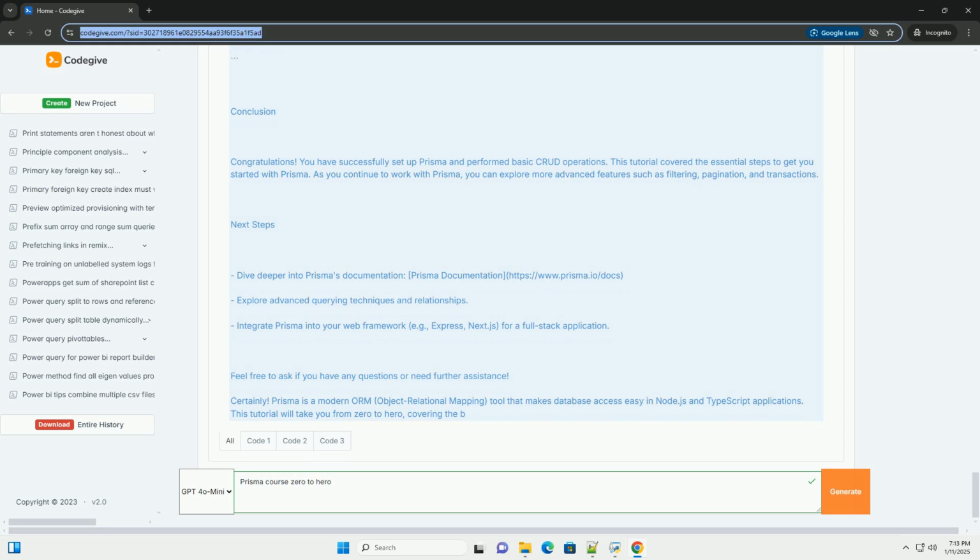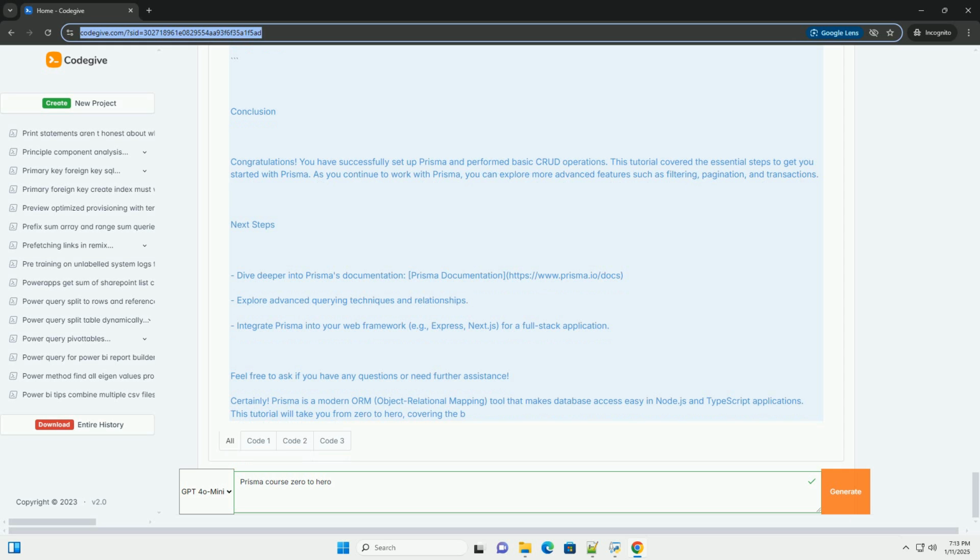Conclusion. Congratulations! You have successfully set up Prisma and performed basic CRUD operations. This tutorial covered the essential steps to get you started with Prisma. As you continue to work with Prisma, you can explore more advanced features such as filtering, pagination, and transactions.